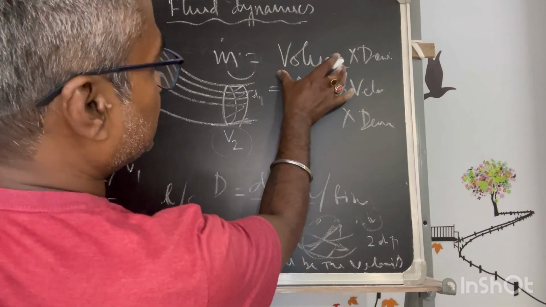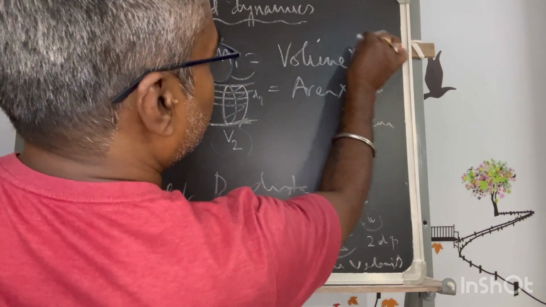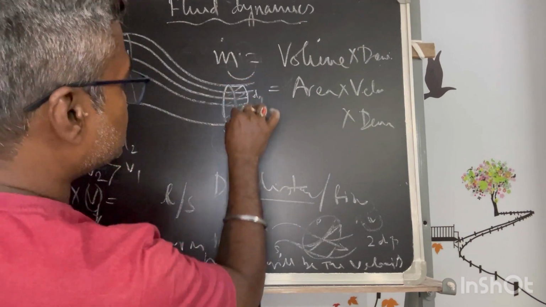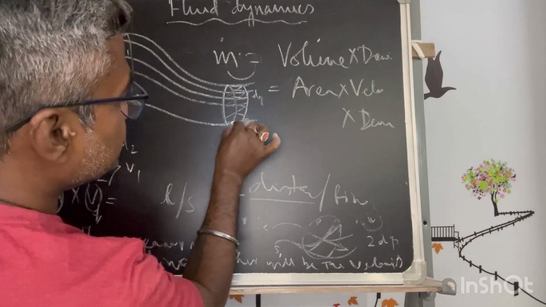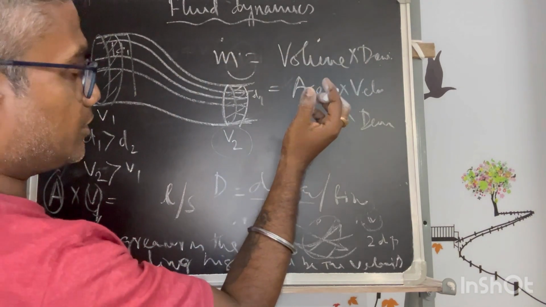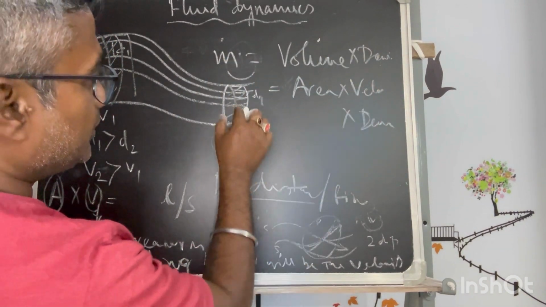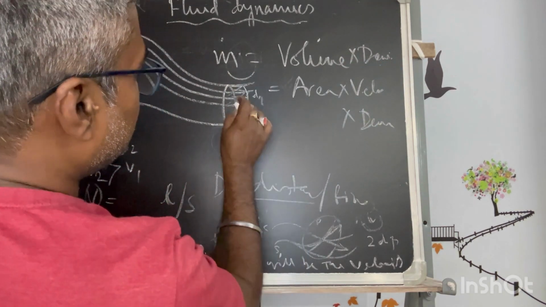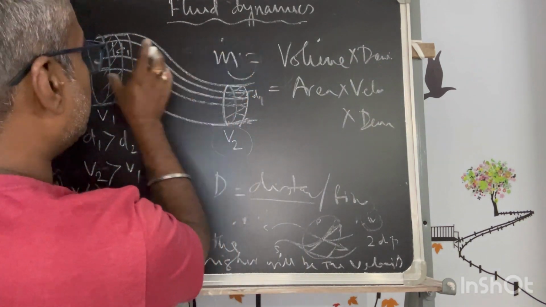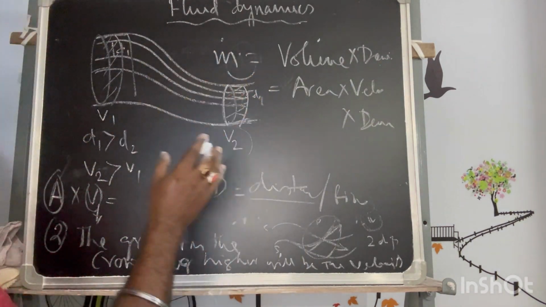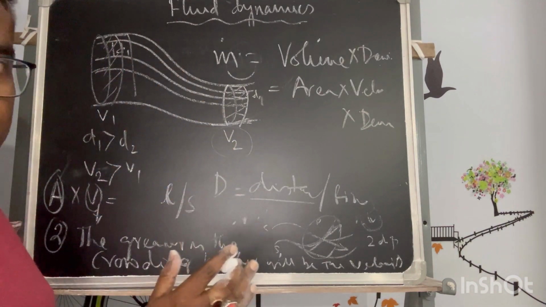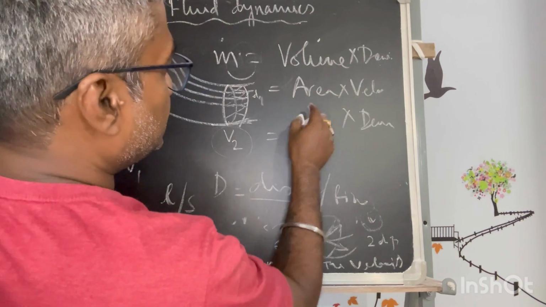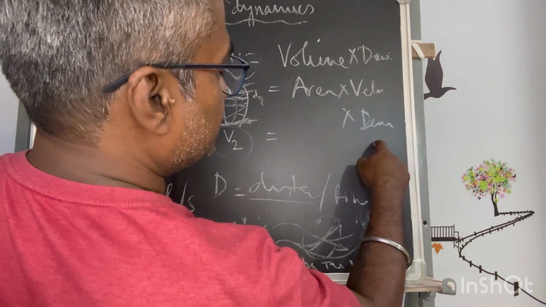Basically, mass flow rate is volume flow rate into density. The volume flow rate can be calculated by the cross section and the distance traversed per second, or per unit time. So this is the volume flow rate into density. If I multiply, this will be the mass flow rate, and mass flow rate has to be constant. For the incompressible case, there is no retention of mass. So area into velocity into density.